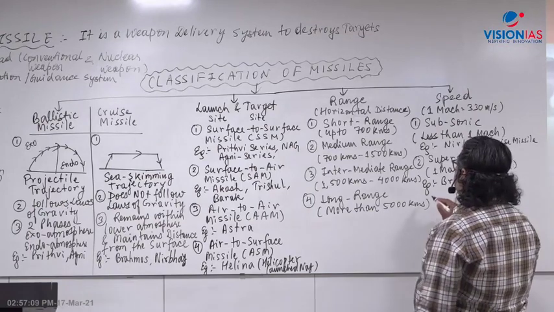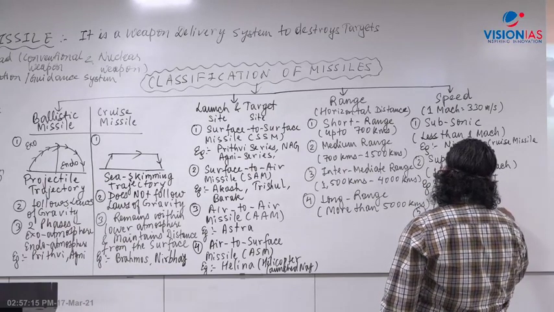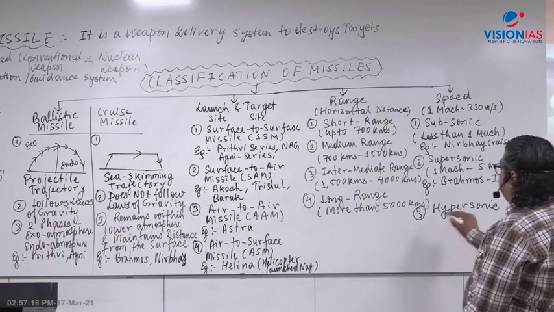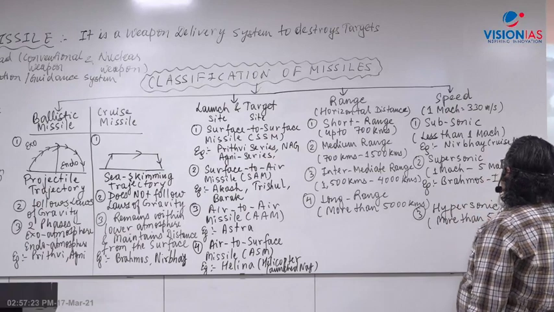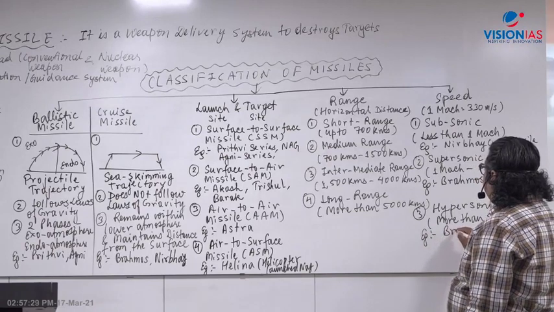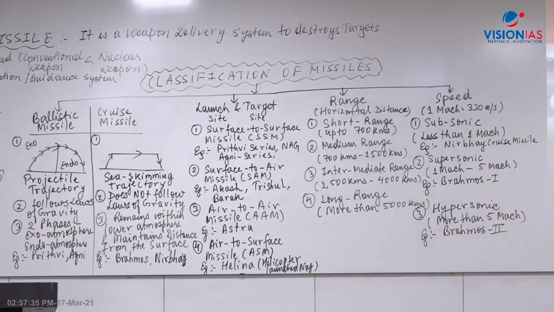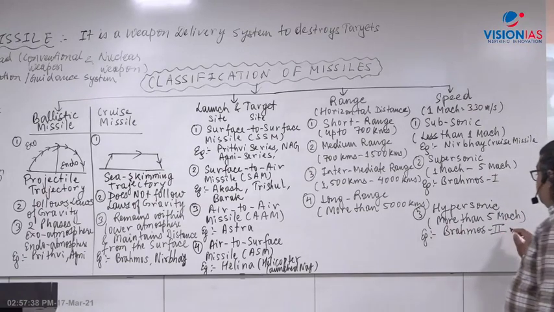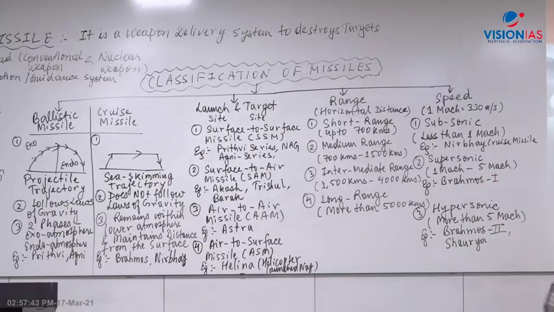Then comes the third one, hypersonic missile. Hypersonic is 5 Mach or more than 5 Mach speed. A very good example is the next BrahMos version: we are now making a second version of BrahMos, a hypersonic version. Then you have another one called Shaurya missile. Agni 5 is also hypersonic. BrahMos second version is going to be the hypersonic one.